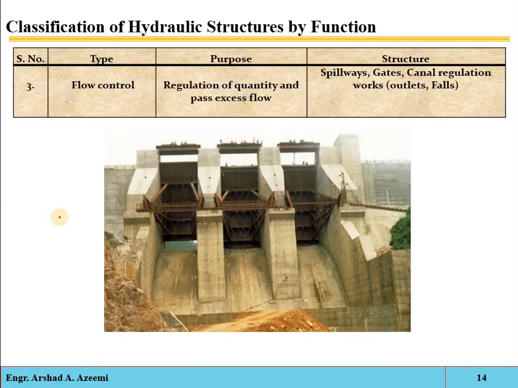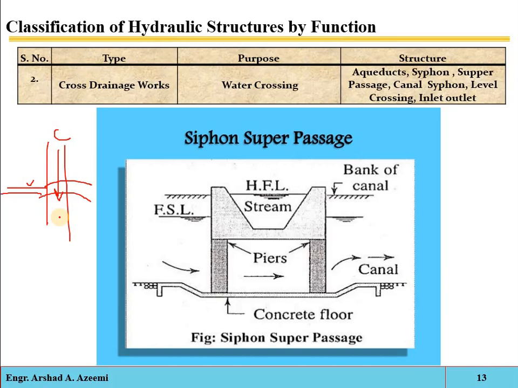Second one, we have the canal siphon. When the bed level of the canal is above the full supply level of the natural drain, then the canal will be passed over the drain. Then it is called the canal siphon. The hydraulic structure in which the irrigation canal is passing over the drainage, but the drainage water cannot pass clearly below the canal, is known as the siphon aqueduct.